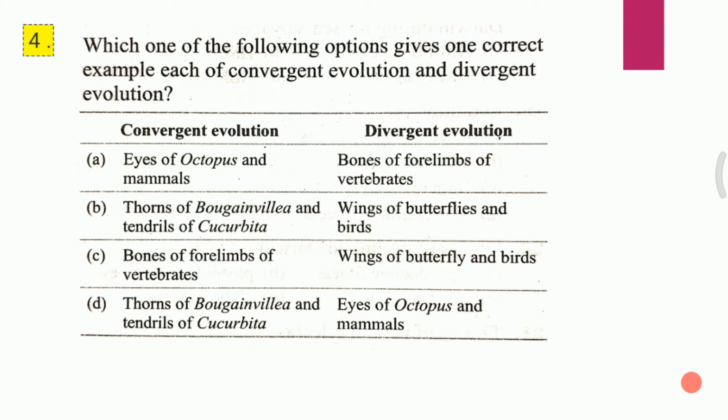D. Thorns of bougainvillea and tendrils of cucurbita, eyes of octopus and mammals. Answer for this question is A, that is eye of octopus and mammals for convergent evolution, and bones of forelimbs of vertebrates for divergent evolution. Next question.